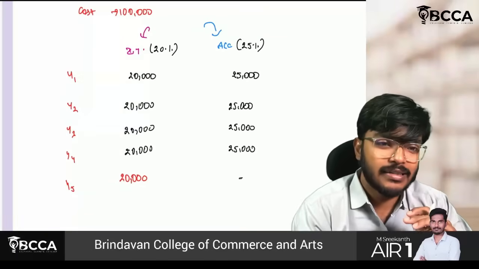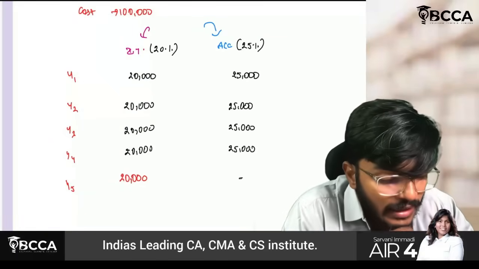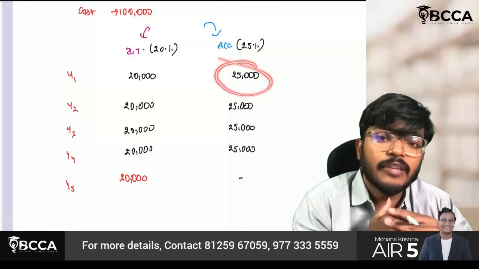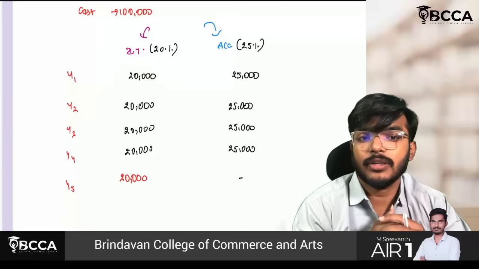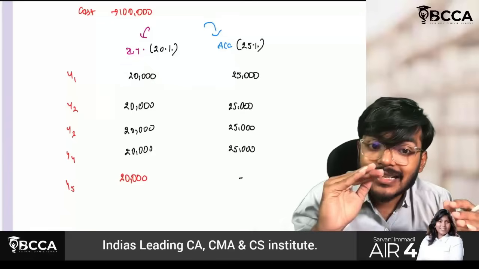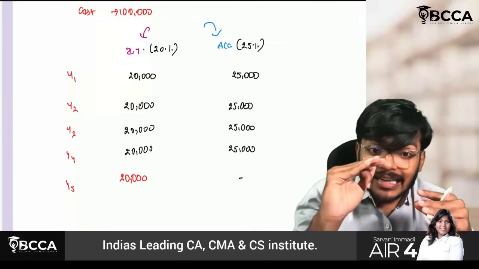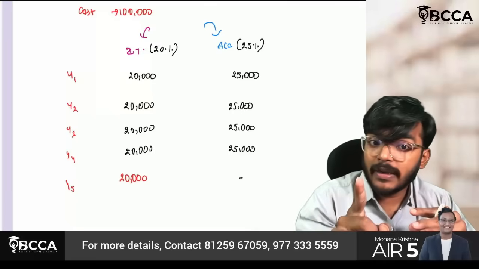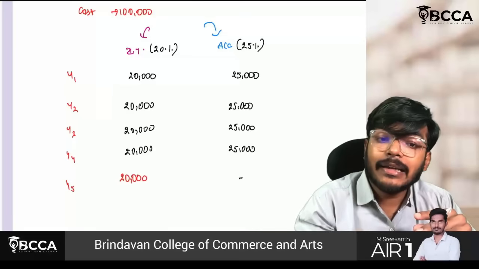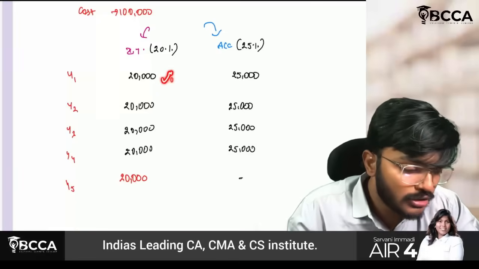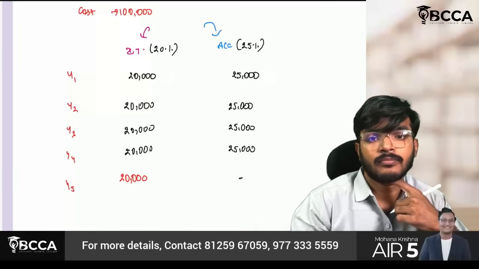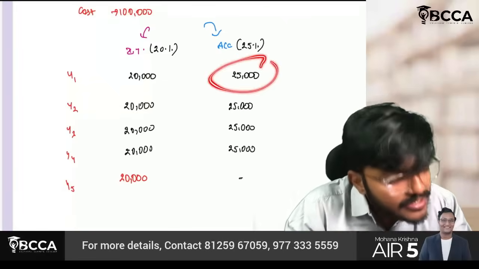Now understand, guys. As per accounts, my depreciation is 25,000. But as per income tax, my depreciation is 20,000. I will get lesser deduction, which means while calculating taxable profit, I have to consider only this, not this. But in my accounts now, I will consider this only.